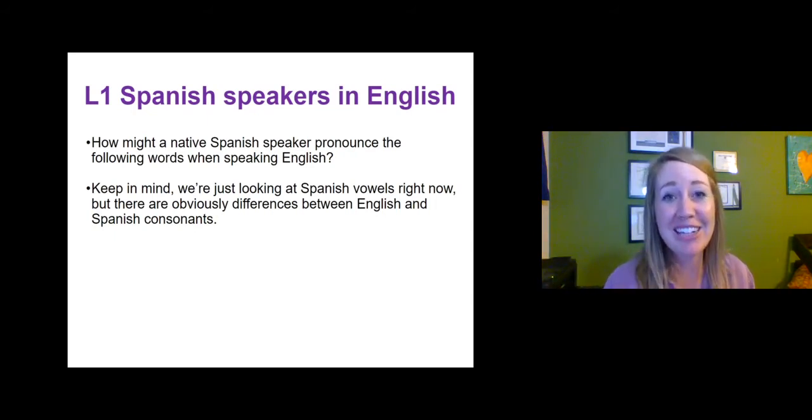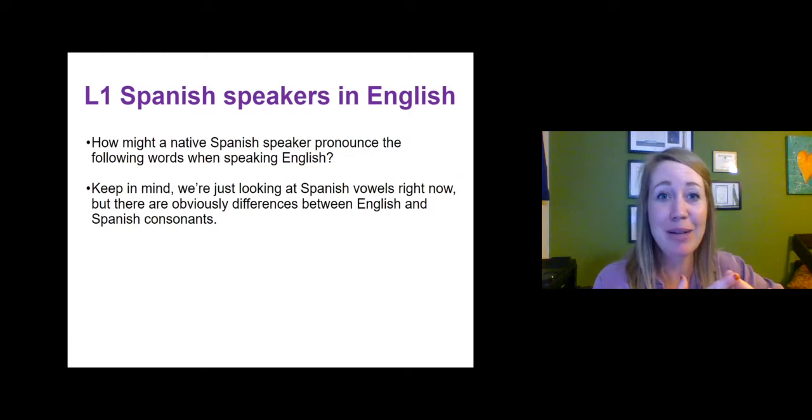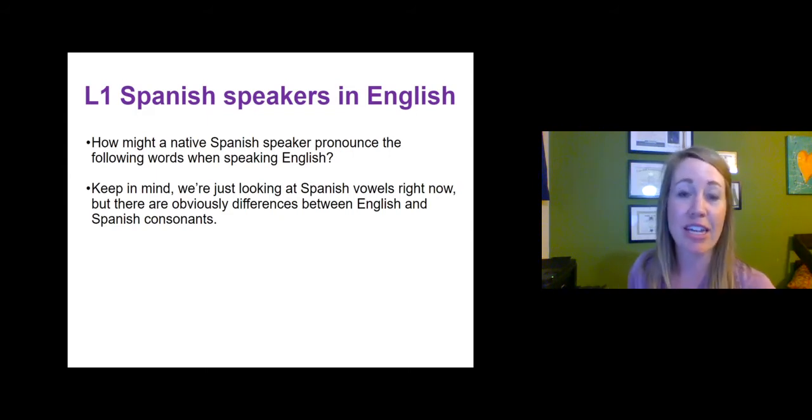You're bringing into your second language your first language grammar, pronunciation, and lexical items, and sometimes this is great because, as I just showed you, English and Spanish share all 5 of the Spanish vowels. That sounds pretty promising, but what kind of problems might occur for a Spanish speaker learning English because of that, right? So they already know 5 of the vowels in English, but what happens to the other 9?